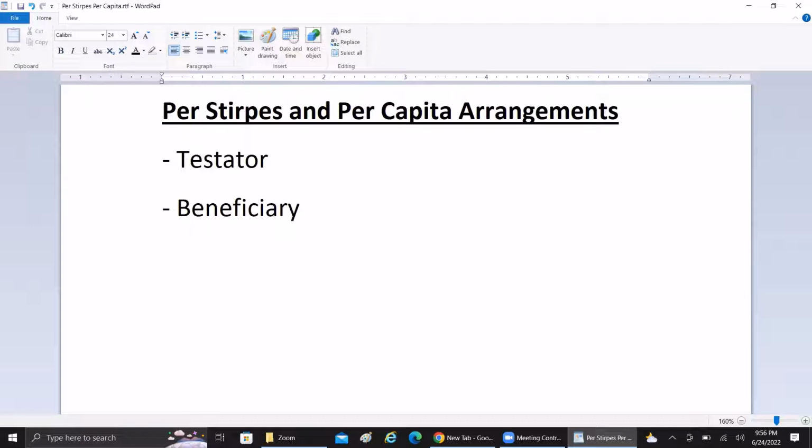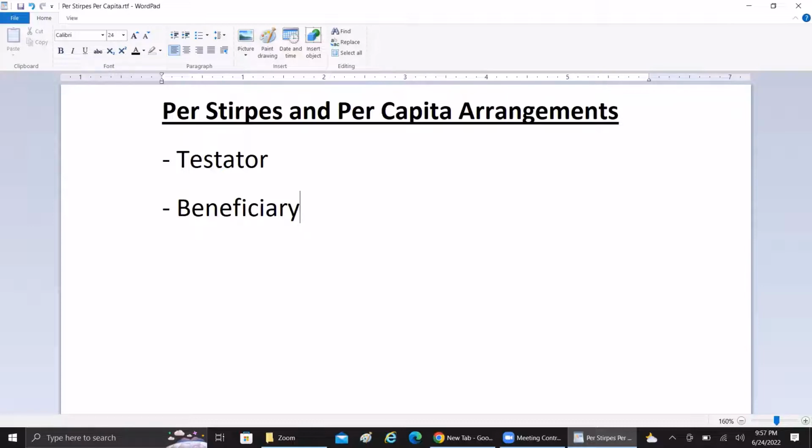While writing a will, the testator will define either one beneficiary or more than one. These terms come into play only when there are more than one beneficiary.